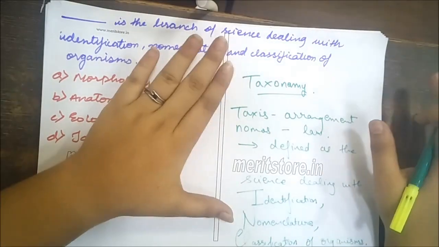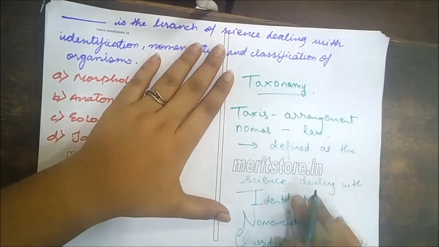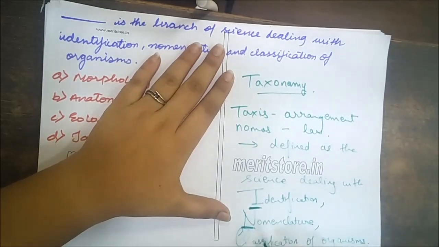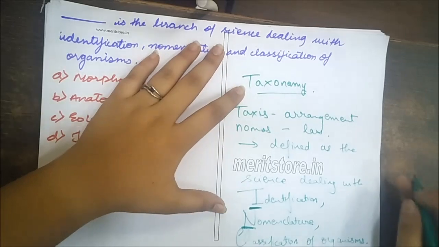So, what is taxonomy? Taxonomy is defined as the science dealing with identification, nomenclature, and classification of organisms.